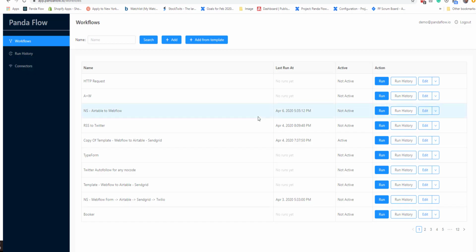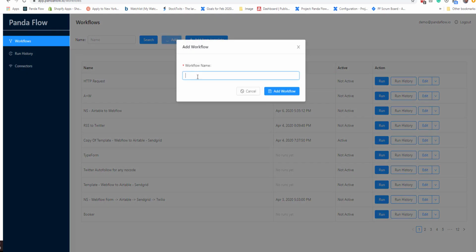Hi, here's a quick demo of a process to add an HTTP request. So this is what we're going to do. Let's say, for example, if we don't have a connector and you need to be able to call an API with the HTTP connector, you can just go ahead and add it. So let's just add an HTTP request.